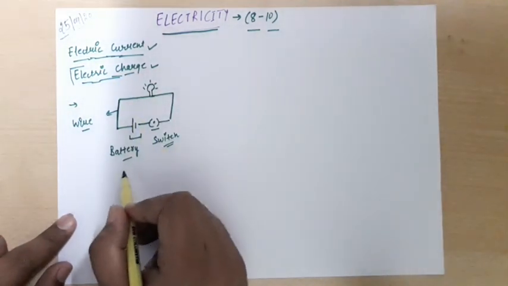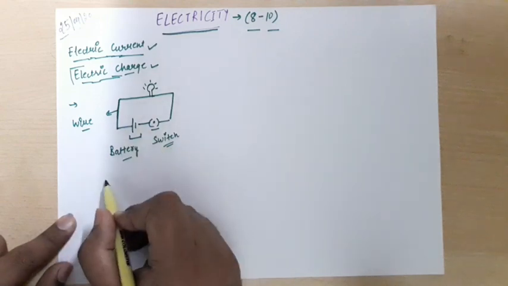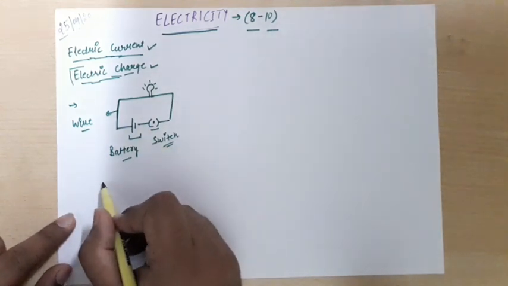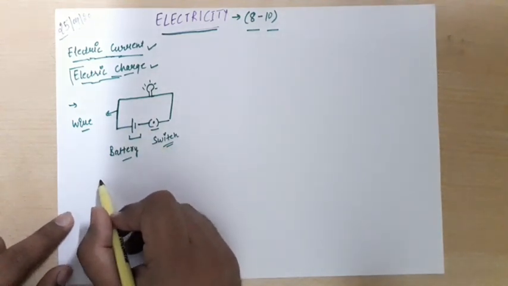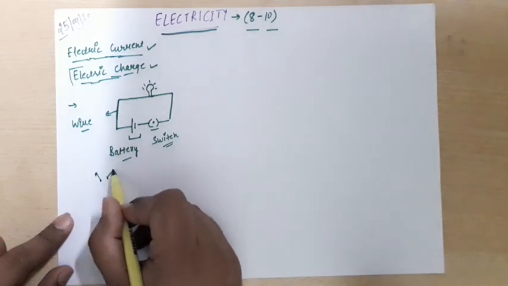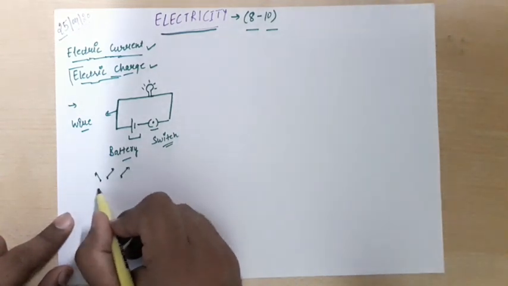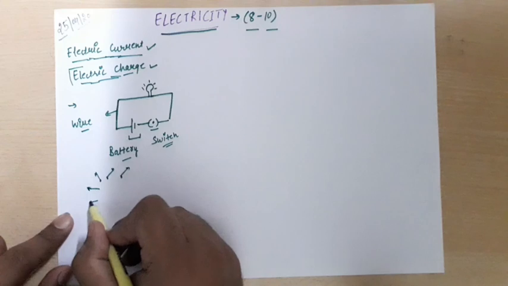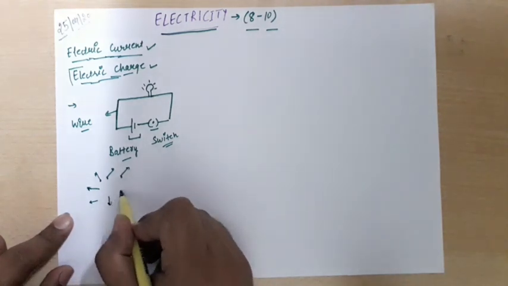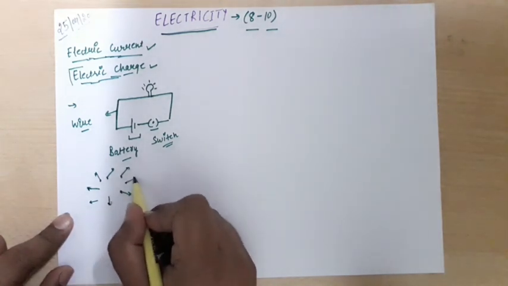What happens in our atmosphere? Numerous charges are there, right? And they are moving arbitrarily, anywhere.